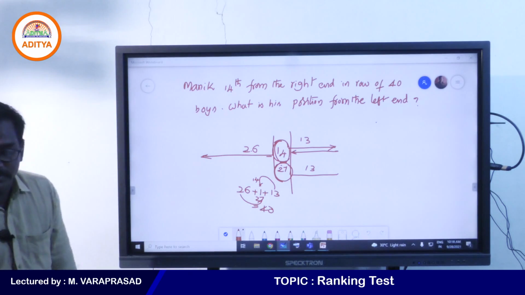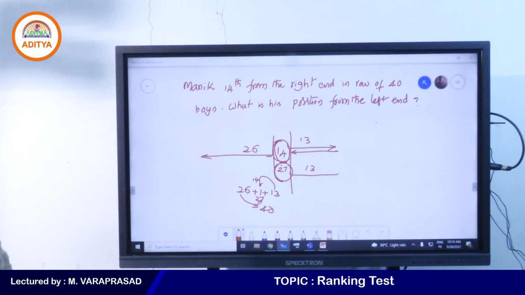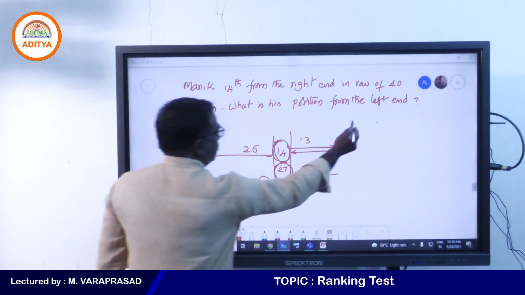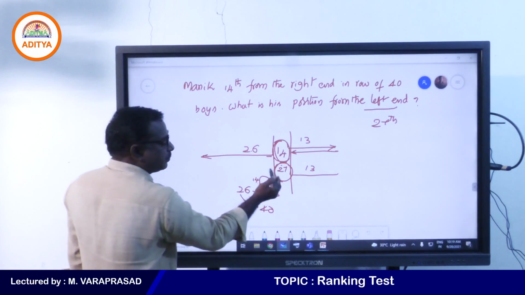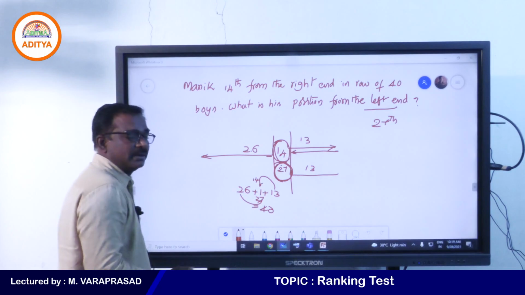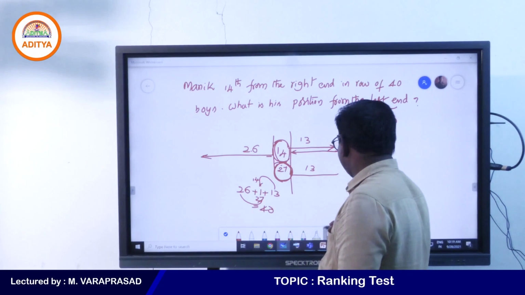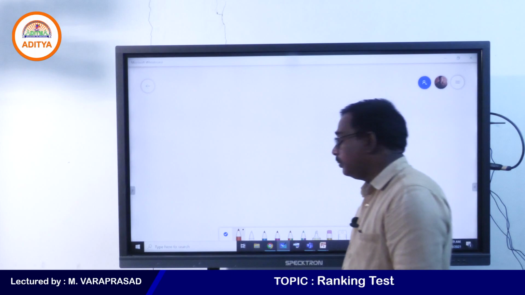Is it clear to everyone? Manik, what is his position from the left? It means 27th place, from the left hand 27th place. Yes, very good. Now see, one more example I will give.